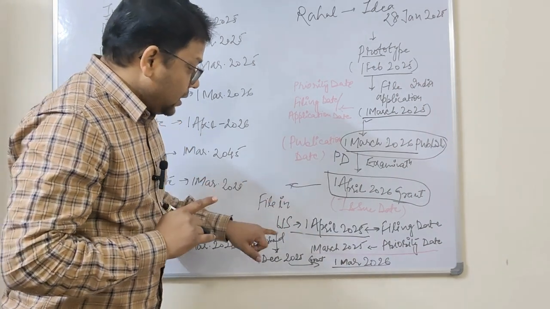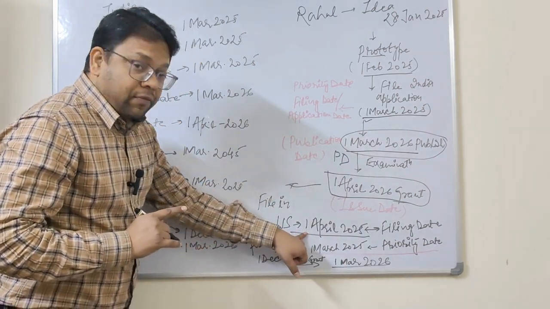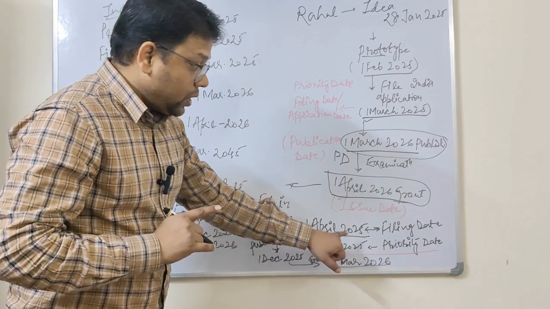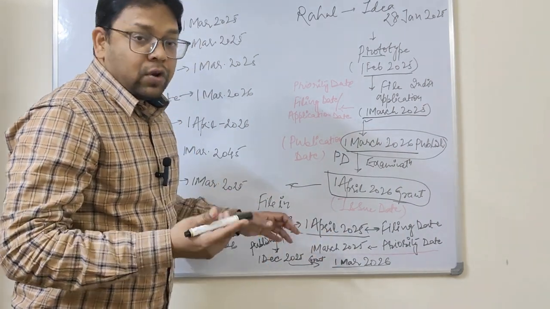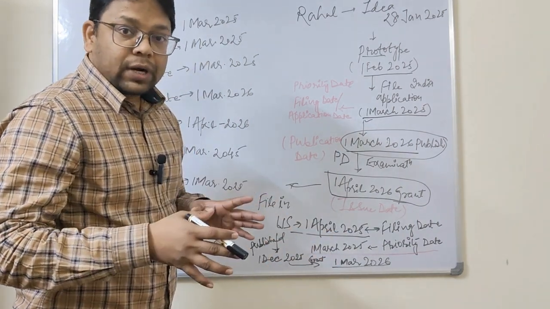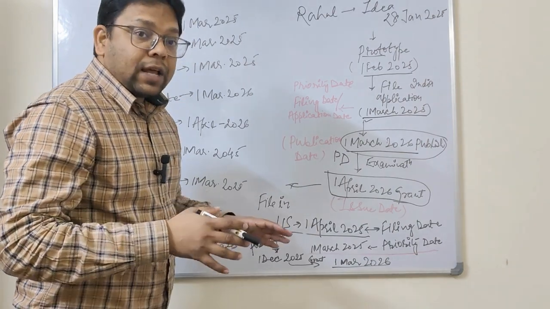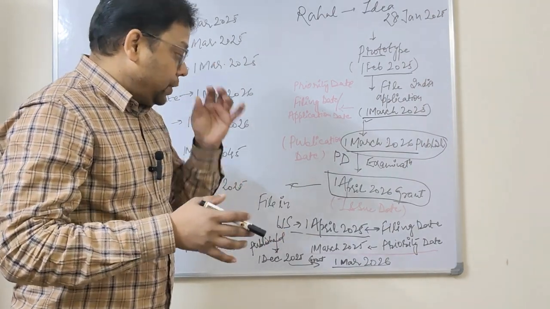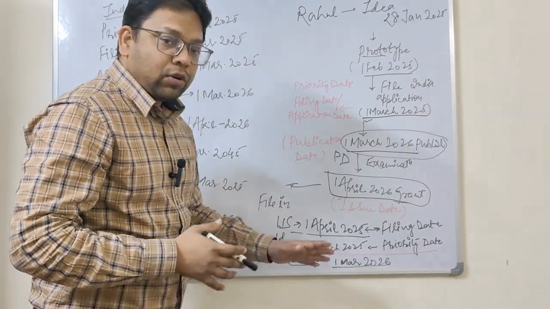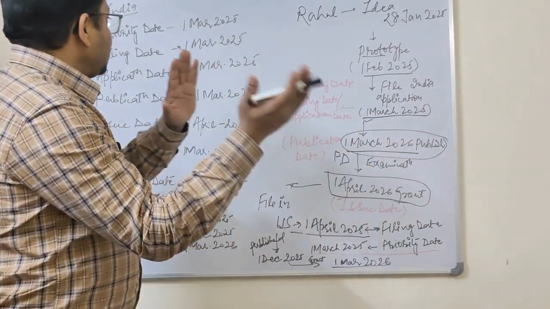After filing on 1st April 2025, it will get published. Whatever time it takes depends upon the countries, right? And that patent will go through the USPTO examination process and get granted or expire, whichever way. So let's come to here.